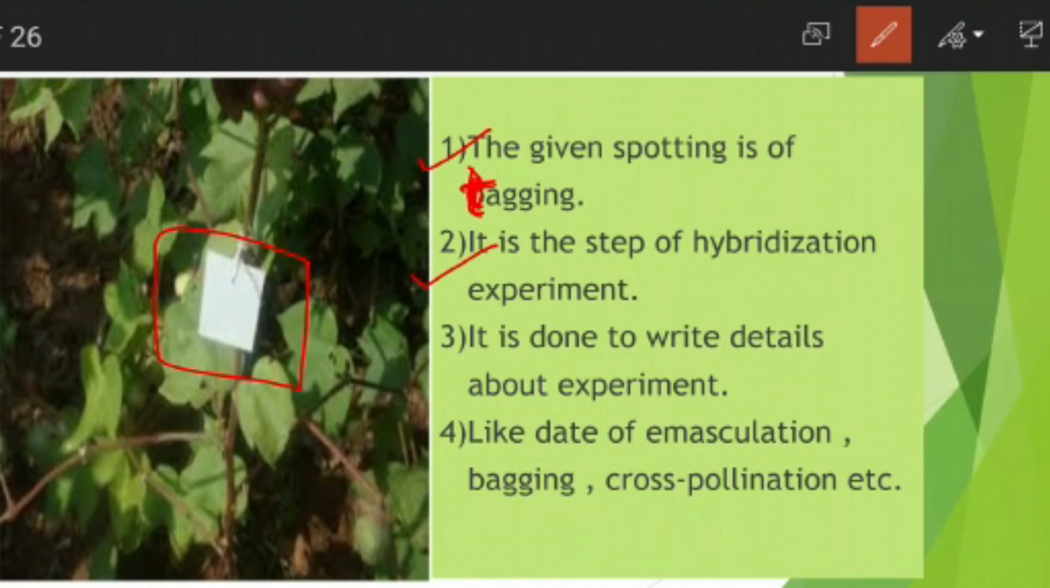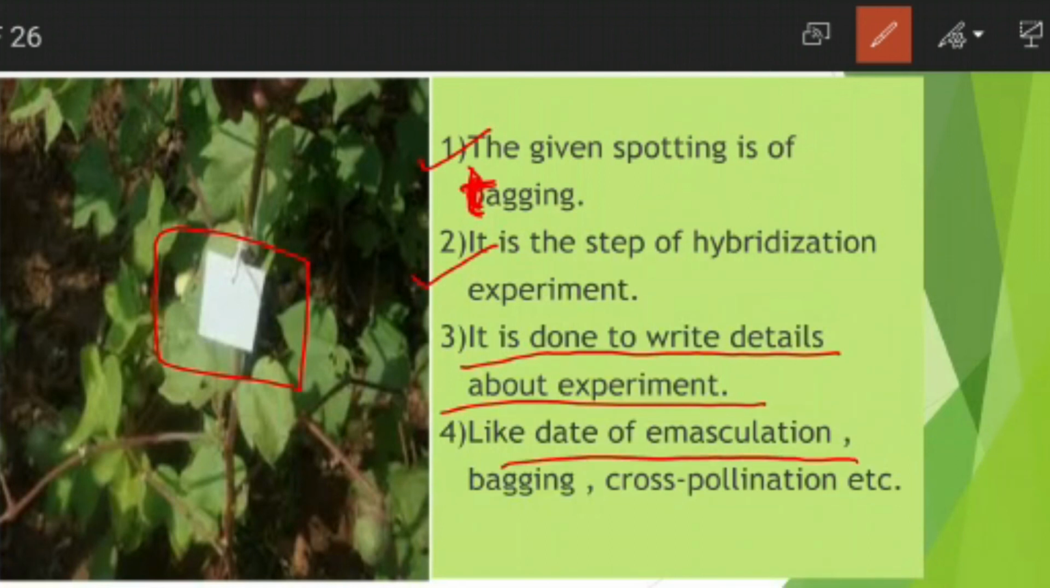In tagging, we put a tag on the plant. Why do we put this tag? It is done to write the details about the experiment: when we did emasculation, when we did bagging, when we allowed cross pollination to take place. All the details regarding this practical or experiment are written on this tag, and that process is called tagging. So tagging is the last spotting. When you see a tag on the plant, it means the given spotting is of tagging.